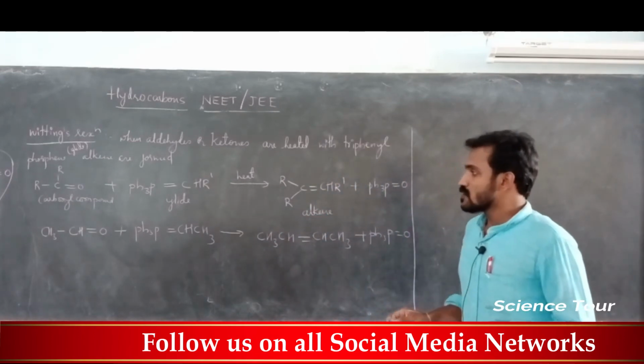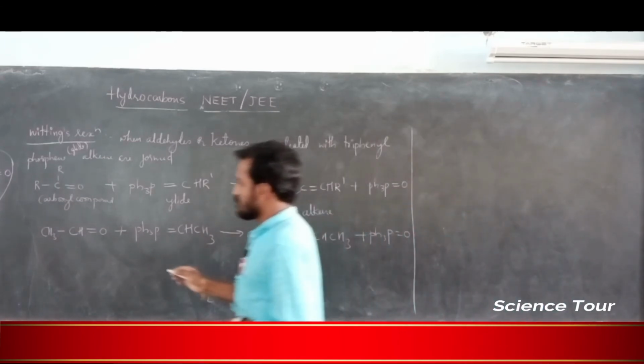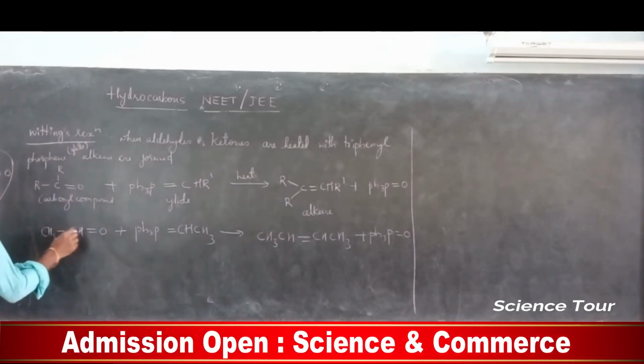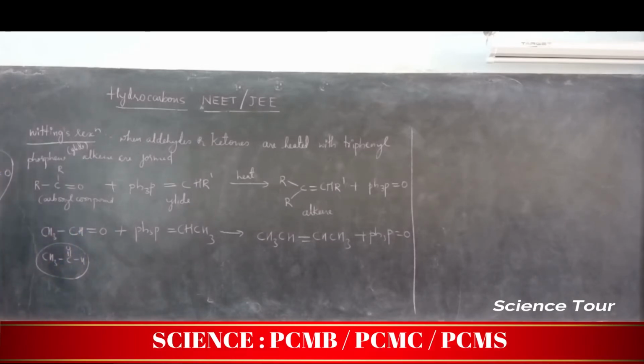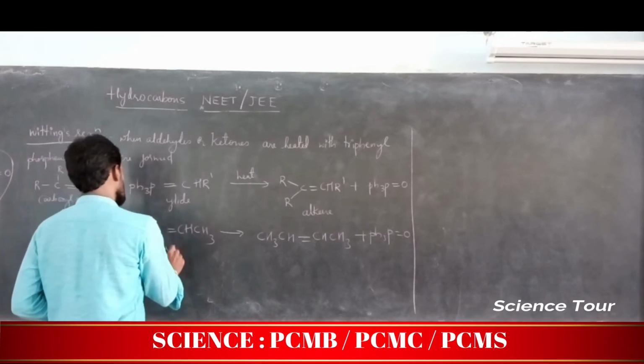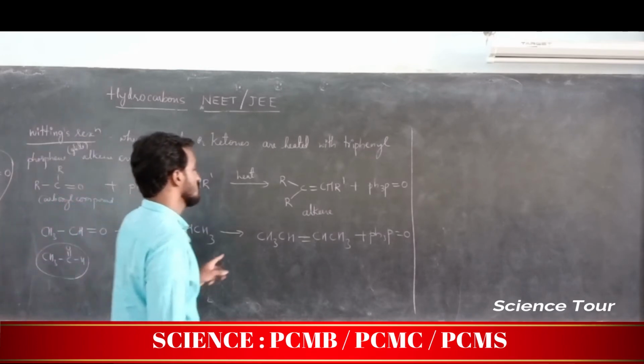Now I give one example for this, aldehyde is taken, CH3CHO means aldehyde. I used to write like this, don't get confused, but for the reaction purpose I wrote like this, CH3CHO is treated with the ylide, triphenyl phosphane, and it gives alkene.